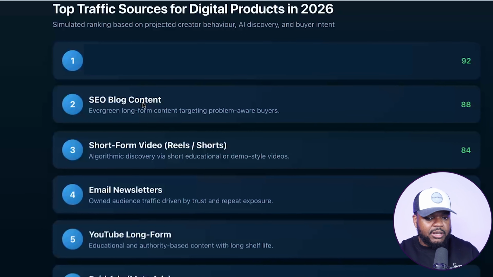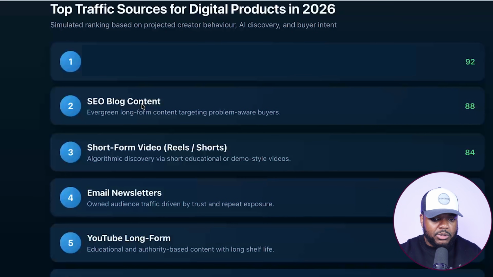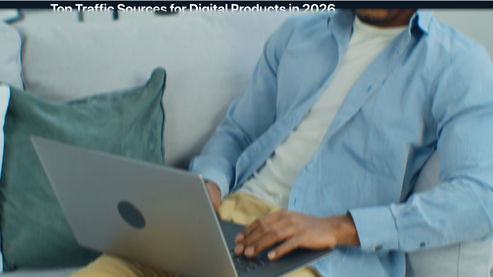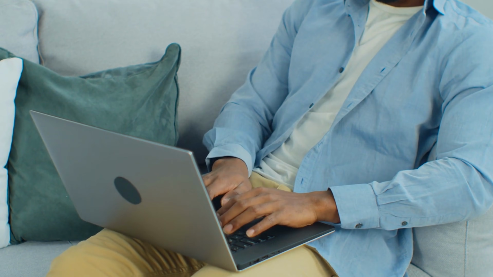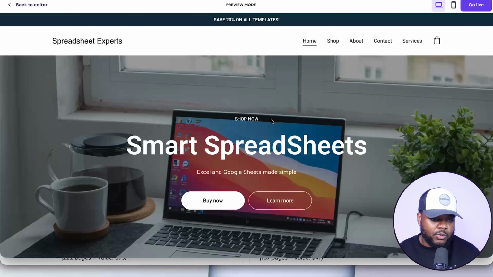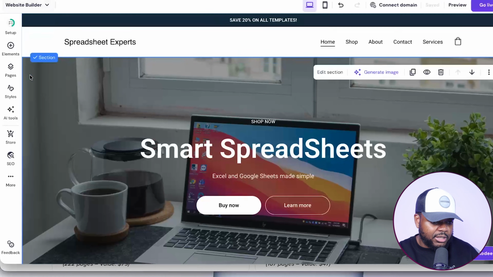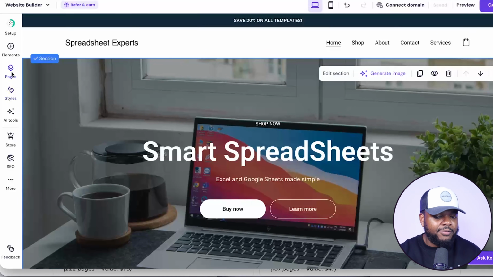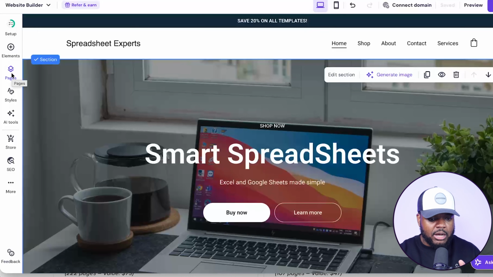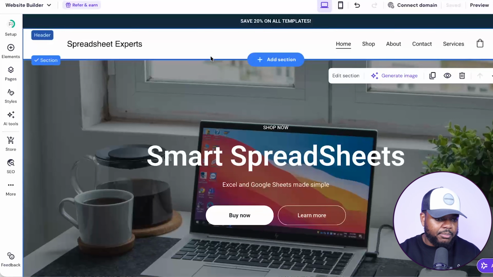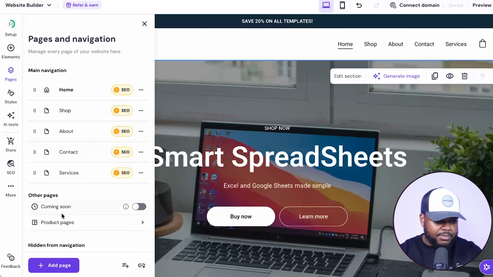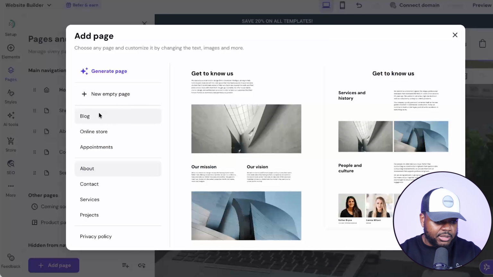I'm not saying that this is going to happen overnight, but all I'm saying is that ChatGPT said that it's one of the best traffic sources. So I'm just breaking down exactly how it works. And when it comes to writing blog articles, as you should already know, it's not difficult to do. I've got this website over here that I built using Hostinger's AI website builder. If I just click into editor, I don't currently have a blog page on it because I only built this as a demonstration. But if I click on pages, I'm going to be able to add a blog page just like this.